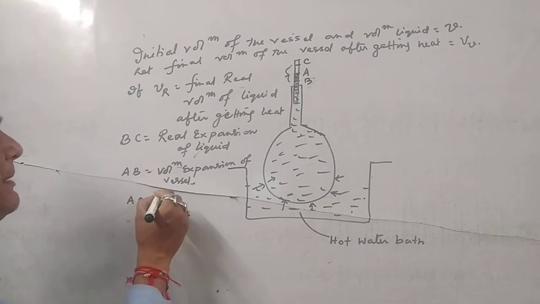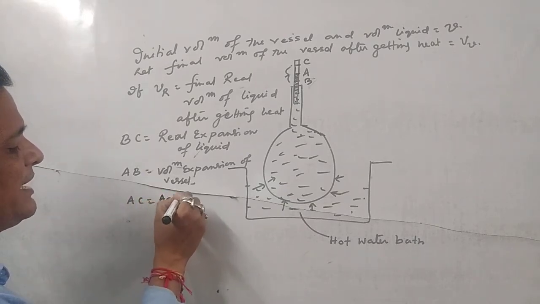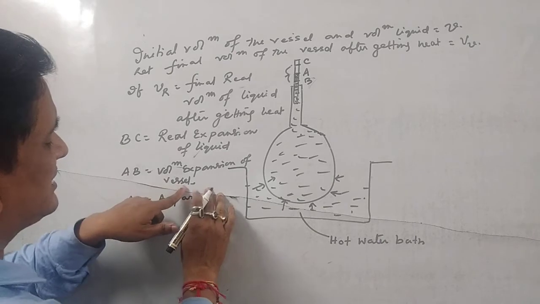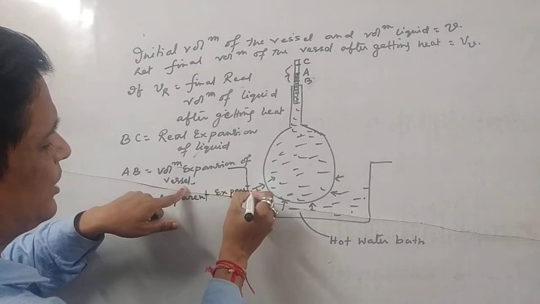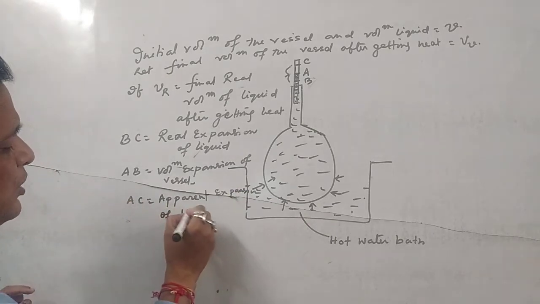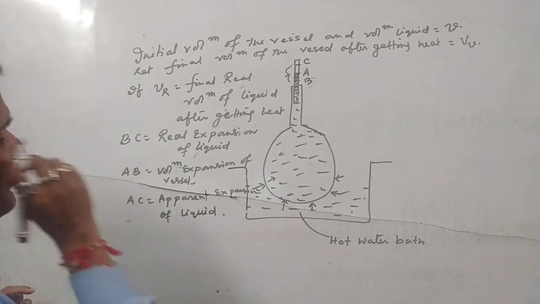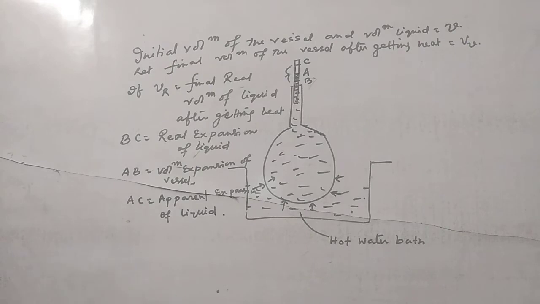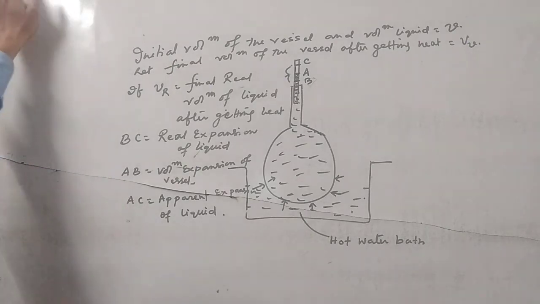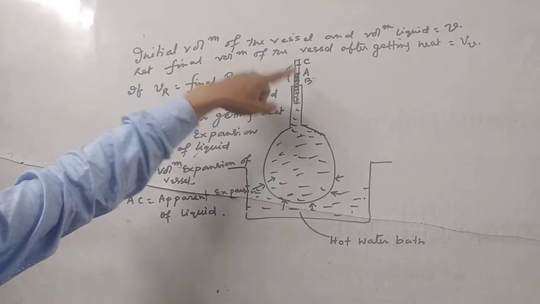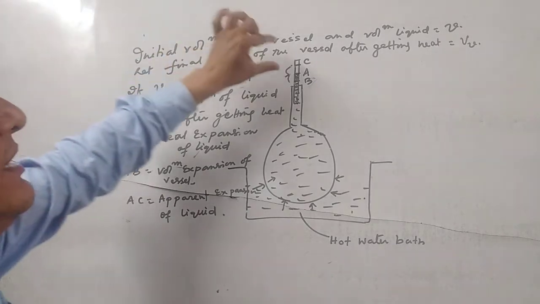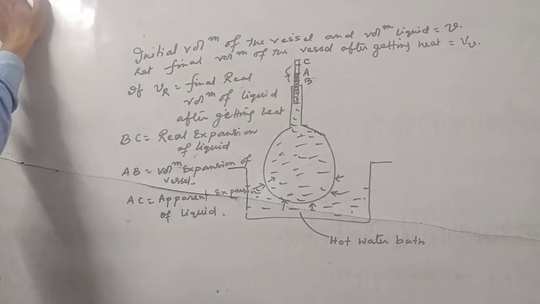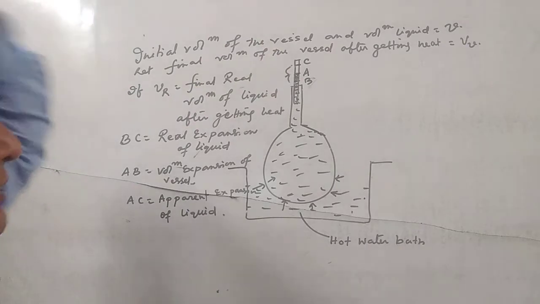You can say it is the apparent expansion of liquid. Is it clear? So whenever liquid is heated, there are three types of expansion. One is expansion of the vessel. Second is real expansion of the liquid. Third is apparent expansion of the liquid.